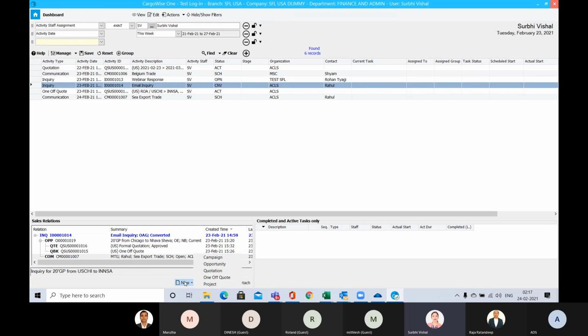Yeah, that can be done. It means the salesperson will not be allowed to touch the costing. They are just allowed to view the costing. See, I think you're talking, Dinesh, you're talking about an ideal case. I don't think you are going to go with that ideal case right now.